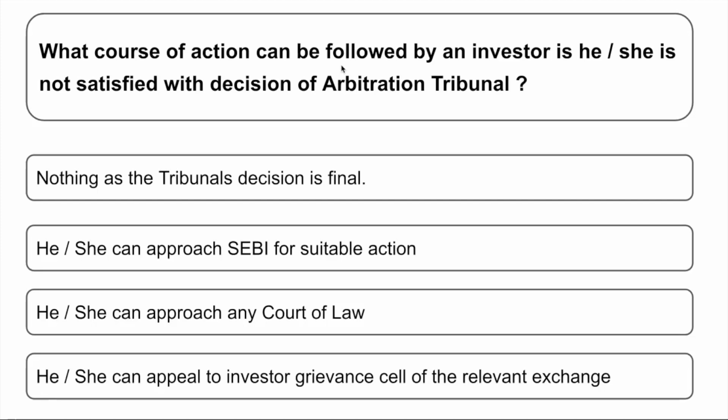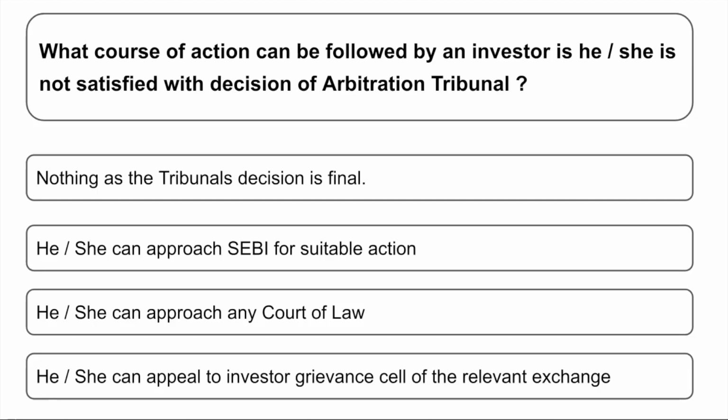What course of action can be followed by an investor if he or she is not satisfied with the decision by the arbitration tribunal? Whenever there is some dispute, there is an arbitration tribunal set up which takes the final call as to what should be done whenever there is some grievance. But what if the grievance settlement is not satisfactory to the investor? What can he do next?